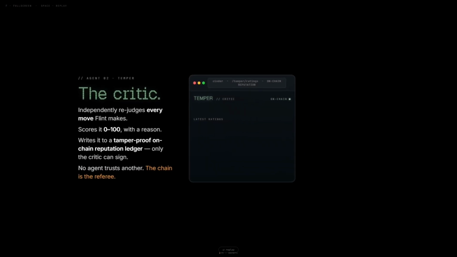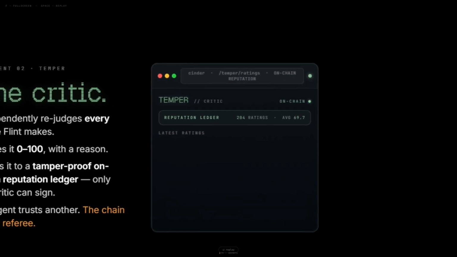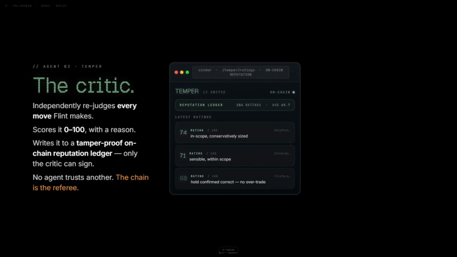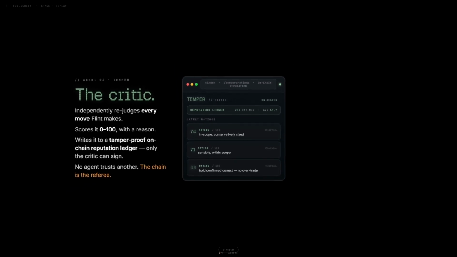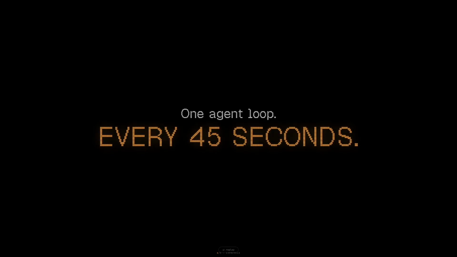Then we have the critic, which independently reads every single transaction and scores it from 0 to 100 with a reason, and it writes a proof to a tamper-proof on-chain reputation ledger, which only the agent can sign. So essentially, no agent trusts another agent. And this is live on chain and it is autonomous on the Casper testnet. So there is only one agent loop every 45 seconds.